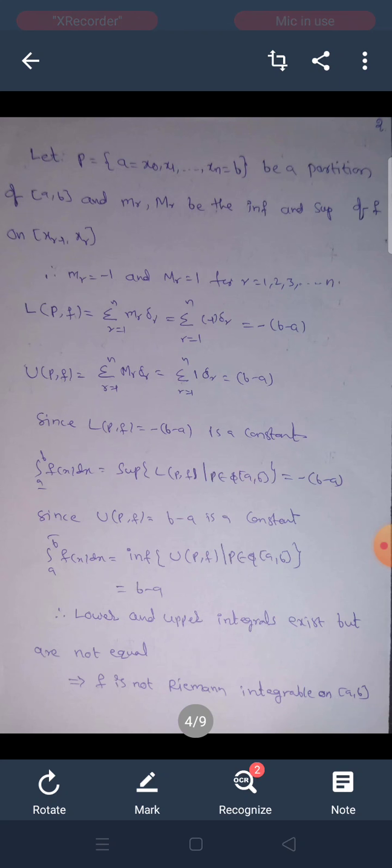Let P = {a = x0, x1, ..., xn = b} be a partition of the closed interval [a, b], and small mr, capital Mr be the infimum and supremum of f on [xr minus 1, xr]. Therefore, small mr is equal to minus 1 and capital Mr is equal to 1 for r = 1, 2, 3, 4, ..., n.